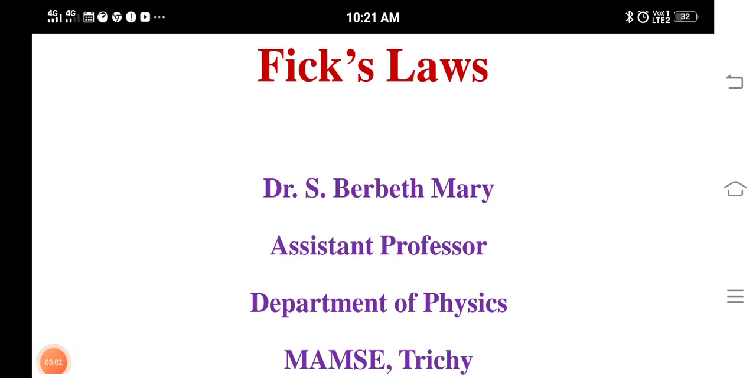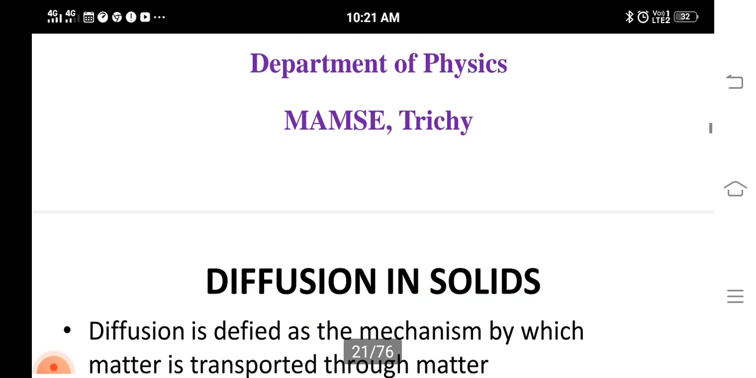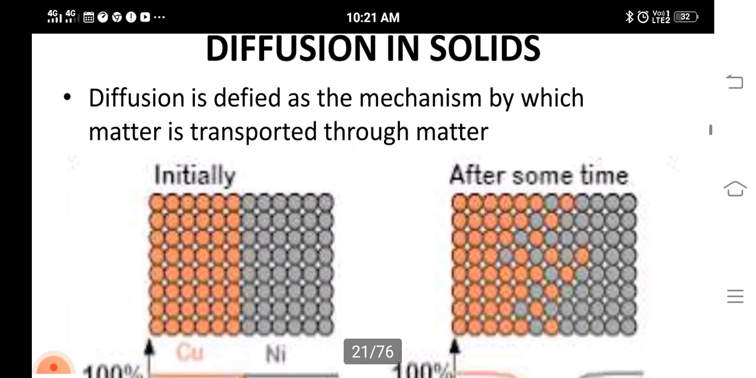Good morning to all. The topic which we are going to discuss is Fick's law. Fick's law is based on the diffusion of solids. Here we can see what is diffusion. Diffusion is defined as the mechanism by which matter is transported through matter.